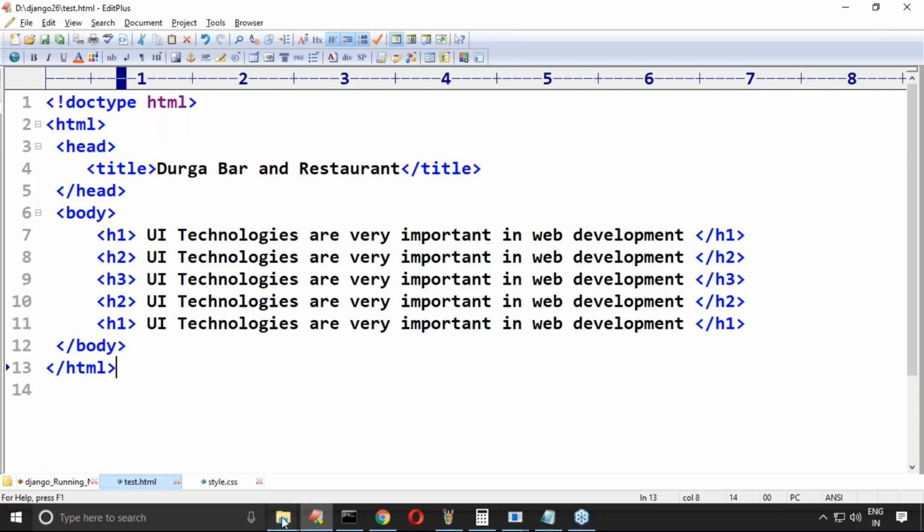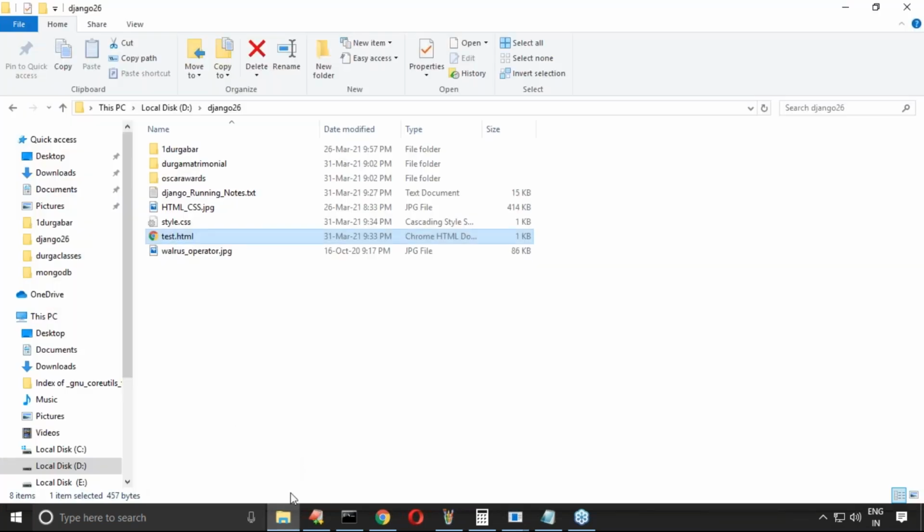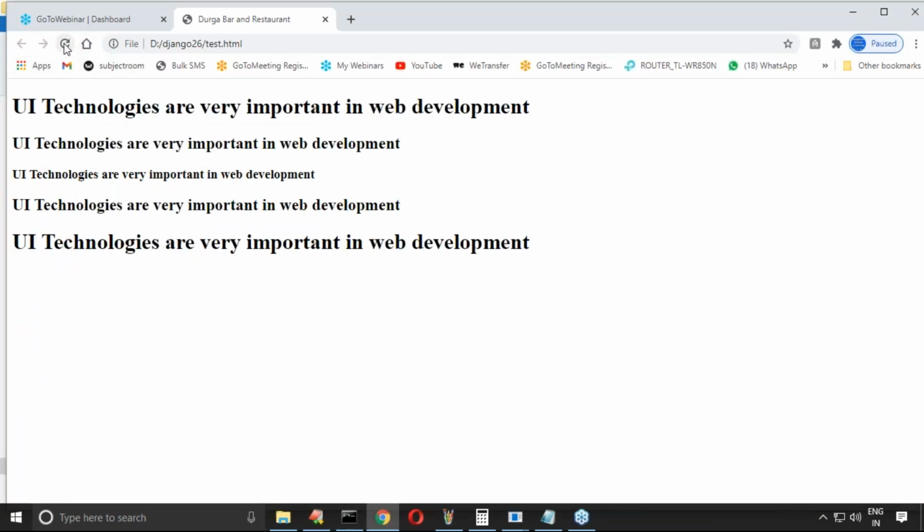If I open this one, just observe very carefully. If I refresh this, will the h1 tag data automatically come in the red color or not? Automatically will it come in the red color or not? No way. No chance at all.